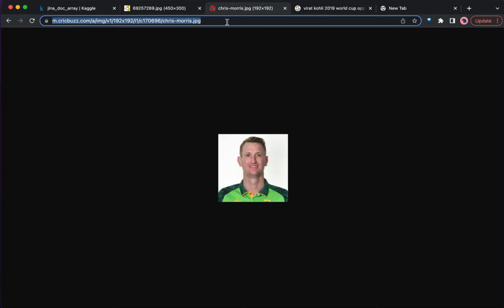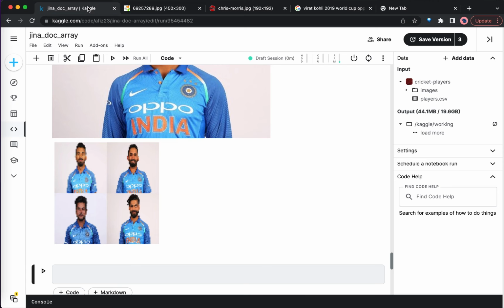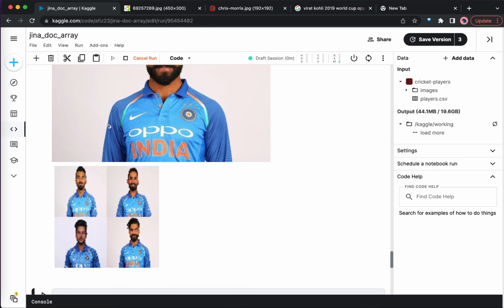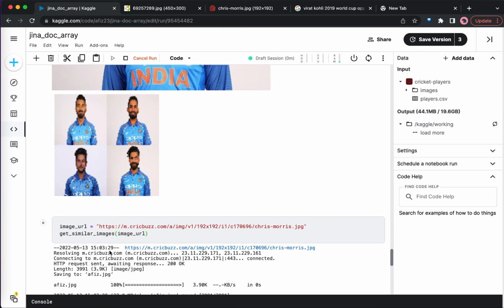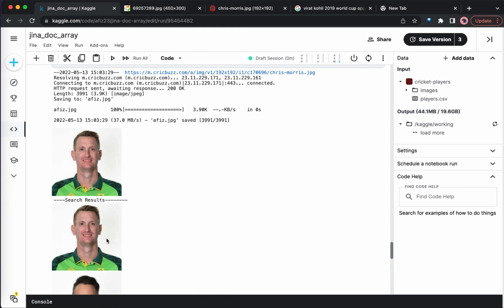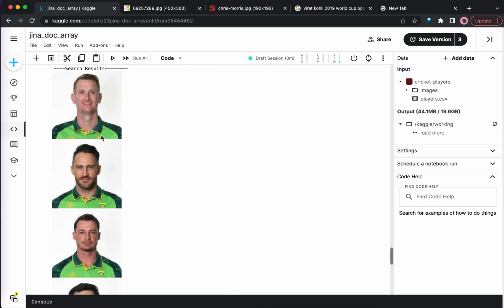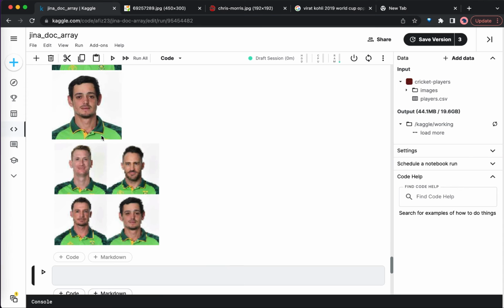Similarly, let's try one more example. So I am going to use Chris Morris's image this time to search for his teammates. So the image URL is equal to this one, and the method that we're going to call is get similar images, and pass this image URL and run this one. See here, it got downloaded and we can see his teammates.